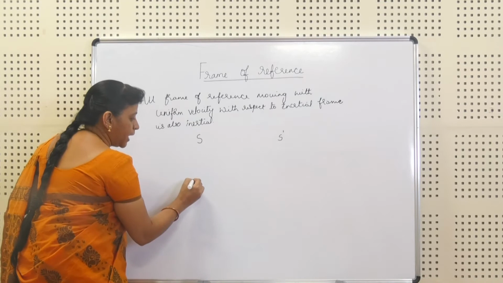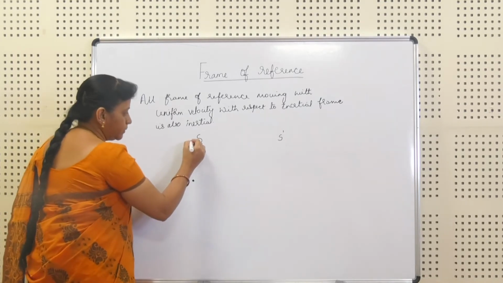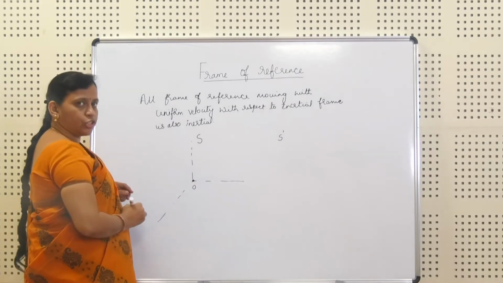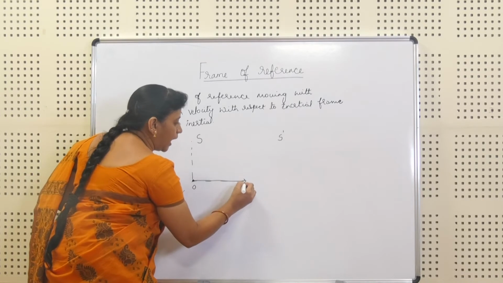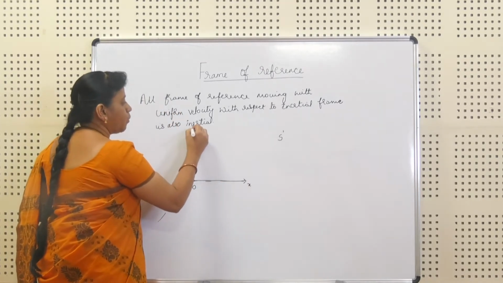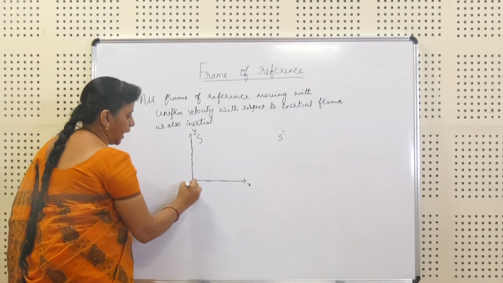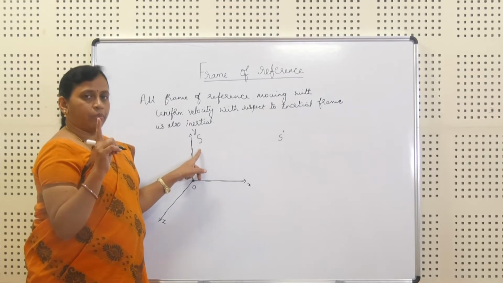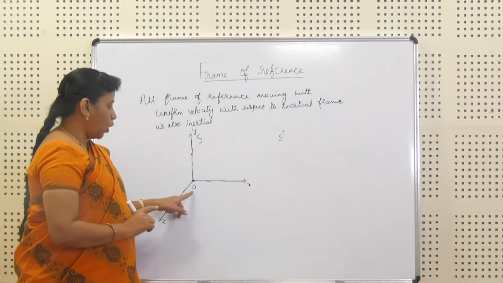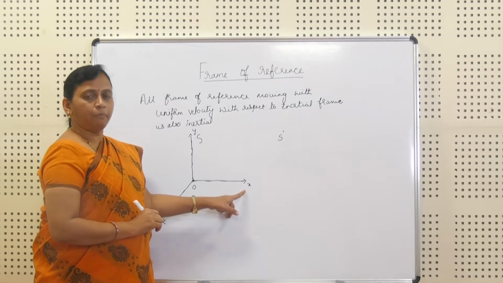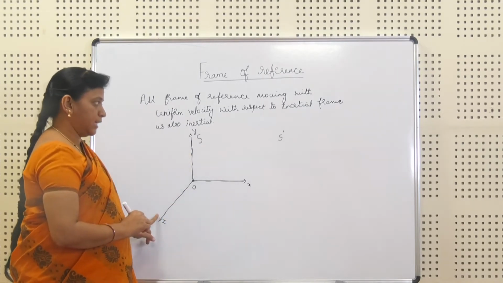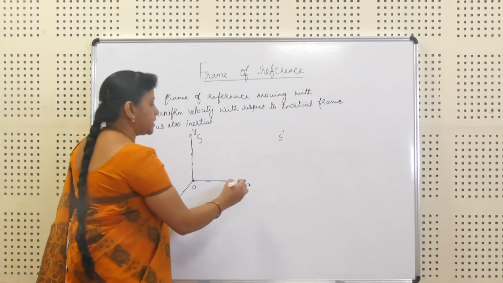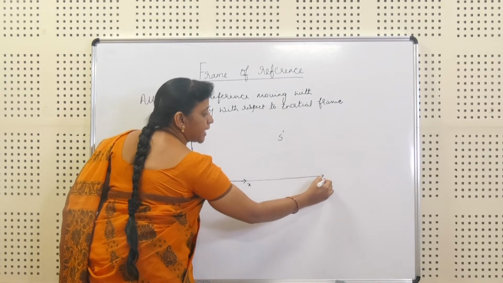In the S frame, I'll take O as the origin, and the coordinate points are X, Y and Z. I have considered one more reference, S dash, with the same x-axis.